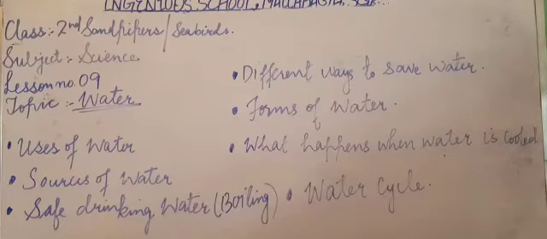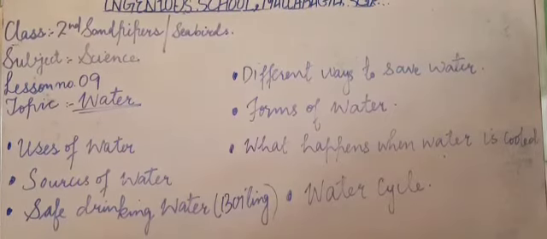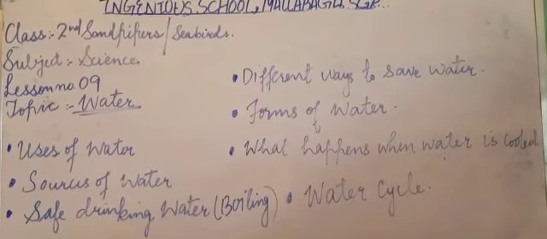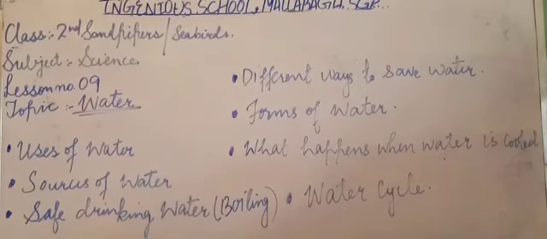My dear kids, one more important topic is the water cycle. The water cycle tells us how water keeps changing its form in nature, isn't it? We studied this water cycle in detail, how the movement of water takes place from the earth to the sky and then back to the earth, isn't it? How water keeps changing its form in nature, we study that in the water cycle, isn't it, my kids? So this was a quick recapitulation of this chapter, water.